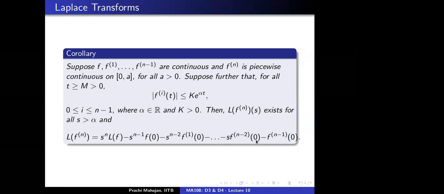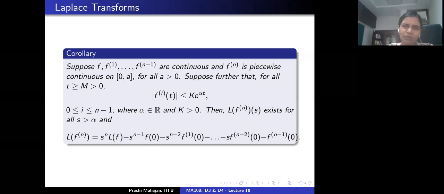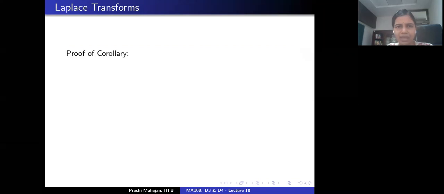So this corollary actually banks on the previous theorem. At each stage, all you have to do is check that the hypothesis of the theorem is satisfied.